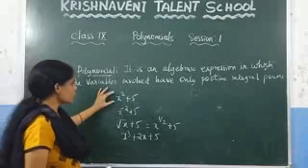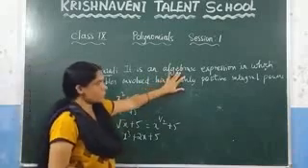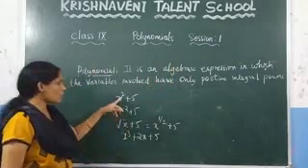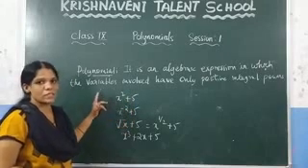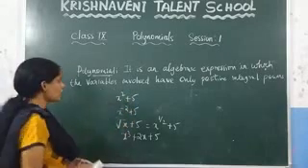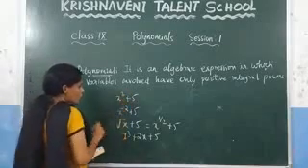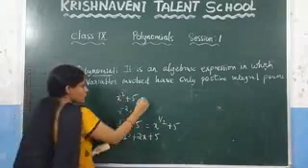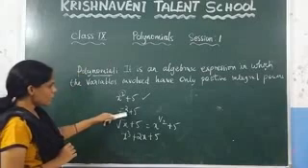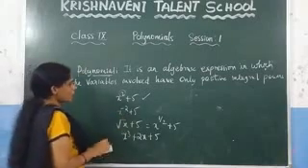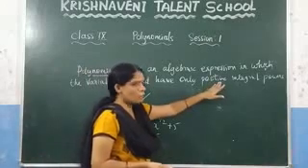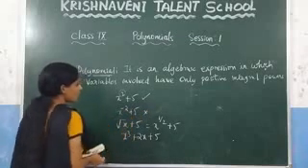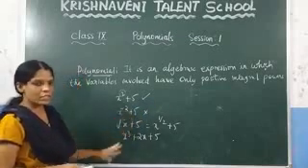That means if you consider any algebraic expression, you have to check the power of the variable. If the power of the variable is a positive integer, we can say that it is a polynomial. Otherwise, it is not a polynomial. Here, if you observe these algebraic expressions, what is the power here? 2. And it is a positive integer, so we can say that it is a polynomial. Here, minus 2 is also an integer, but what the definition says is you have to consider only positive. Since minus 2 is a negative integer, it is not a polynomial.